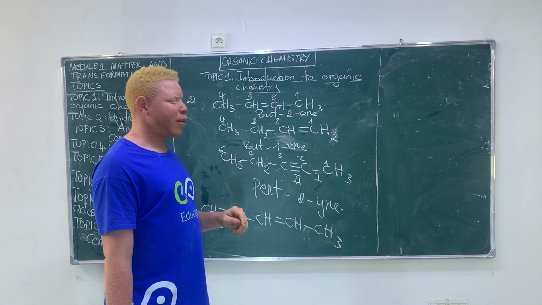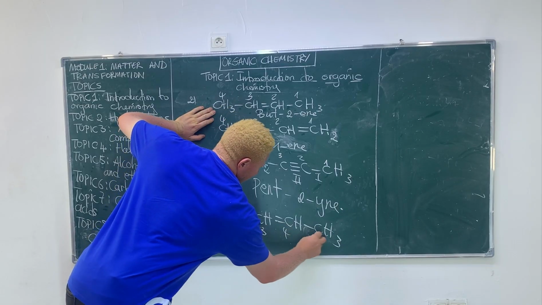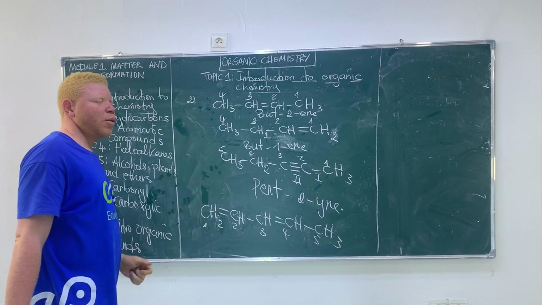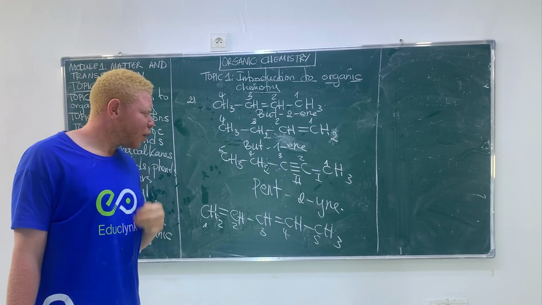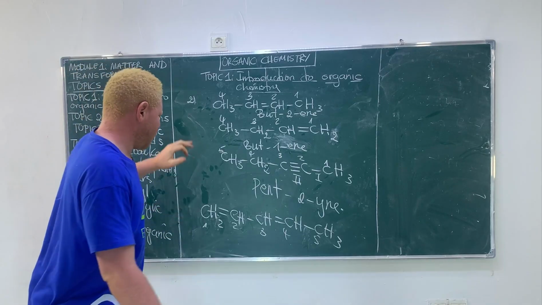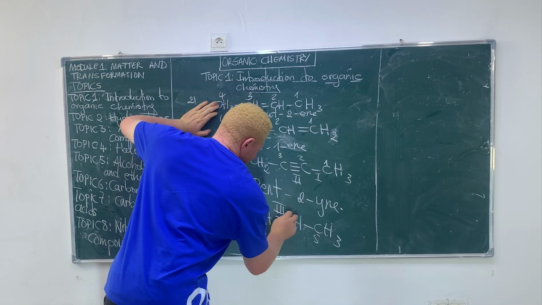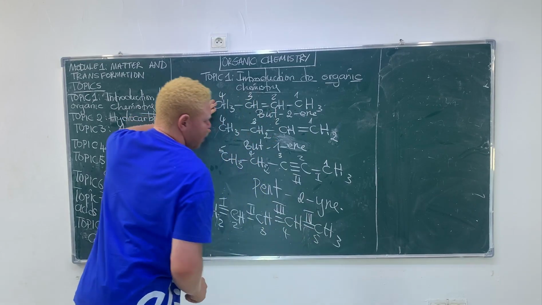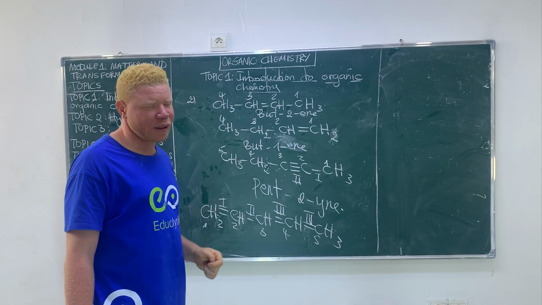So let's count them up. 1, 2, 3, 4, 5. So 5 is pent. So pent, where is the double bond from? 1, 2, 3, 4. The double bond is found on position 1 and on position 3.